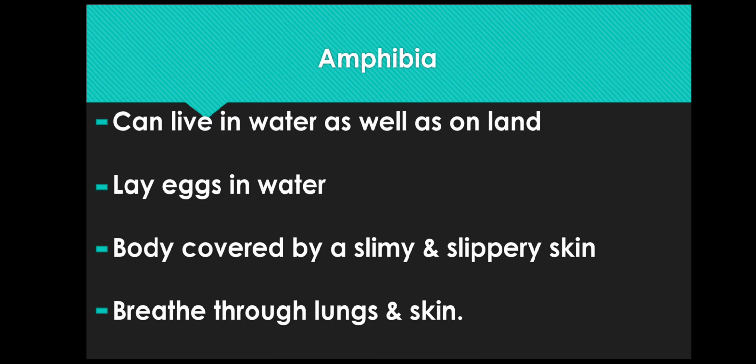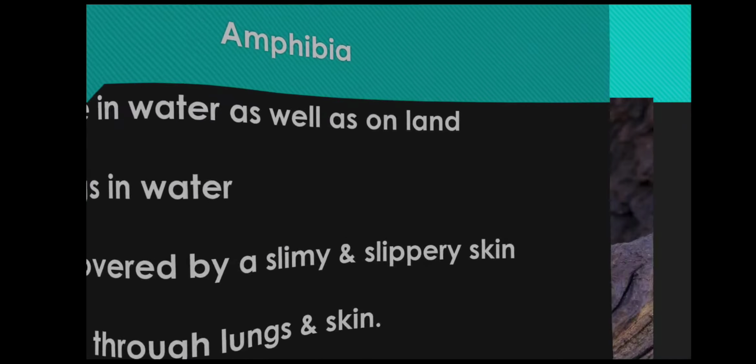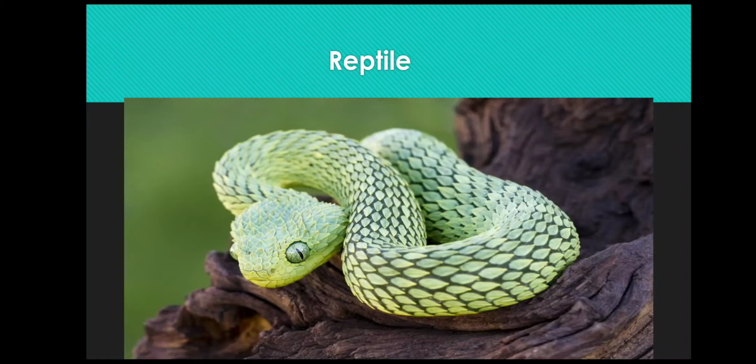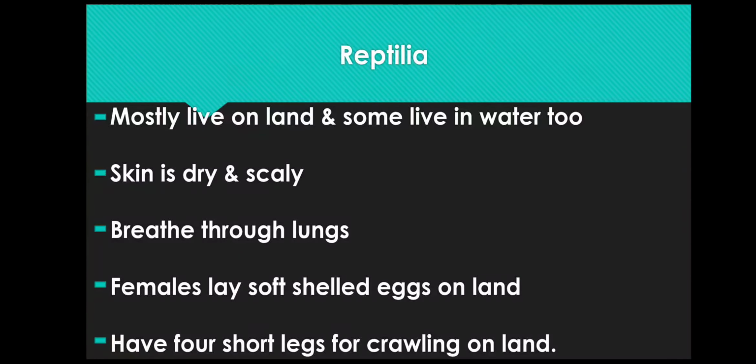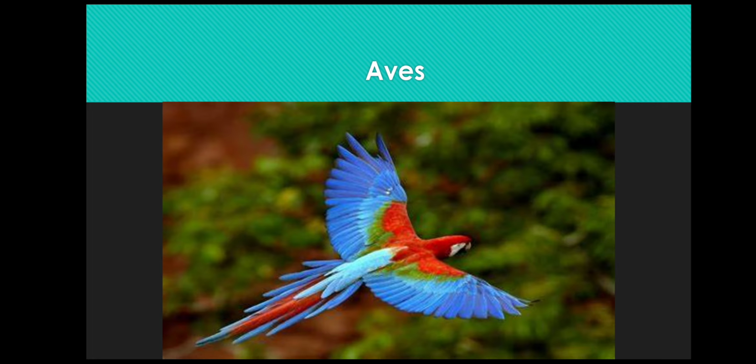The third class of vertebrates is the Reptilia. The main characteristics are they mostly live on land and some live in water too. The skin is dry and scaly. They breathe through lungs. Females lay soft-shelled eggs on land. They have 4 short legs for crawling on land. The common examples are lizards, snakes, etc.